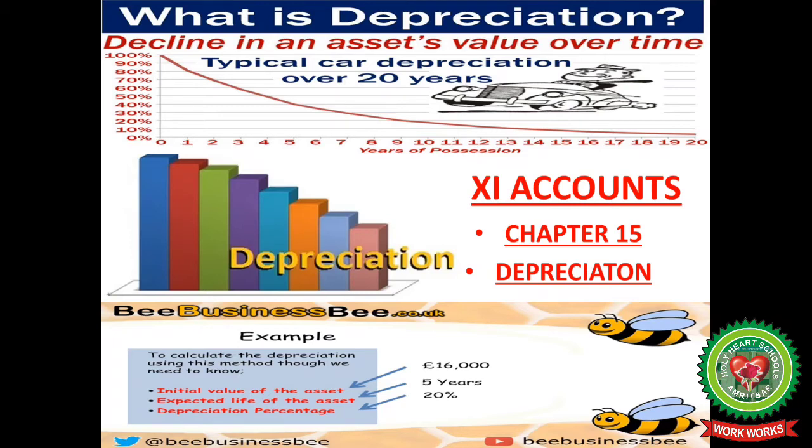Our economy puts emphasis on the fact that the value of a particular commodity, especially an asset, decreases when you keep on using it. Because if you keep on using it, it gets damaged, spoiled, right? It's the wear and tear of that asset that reduces its value. So such a reduction is known as depreciation.